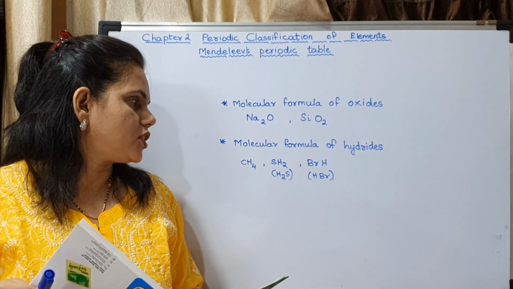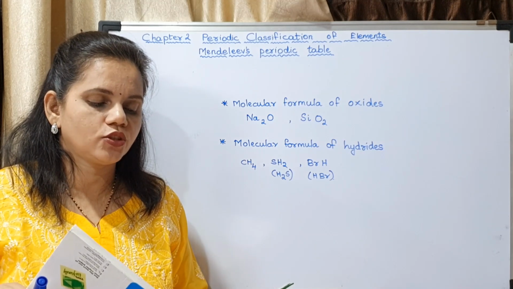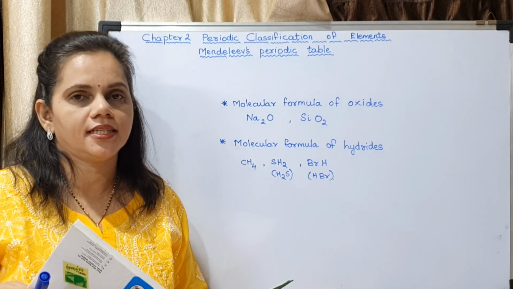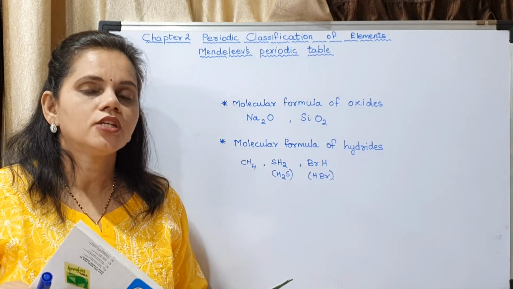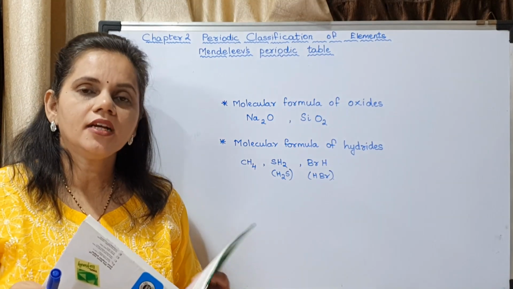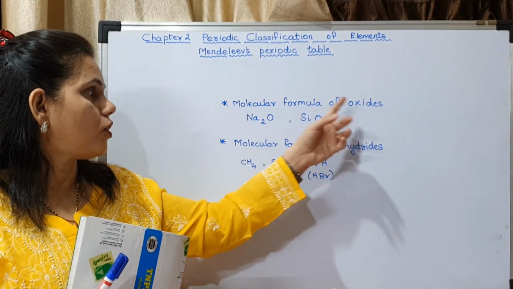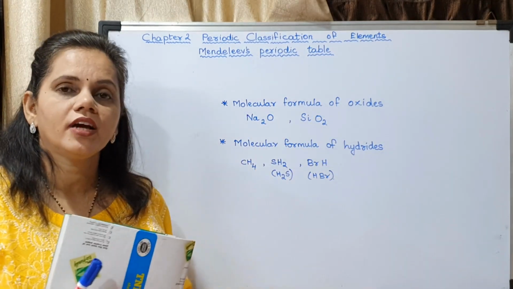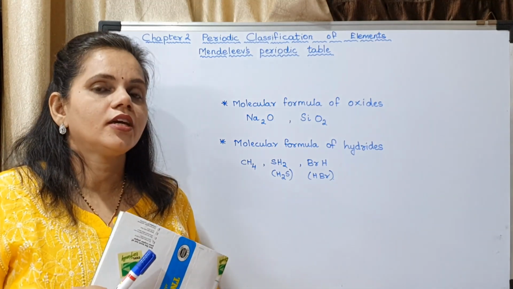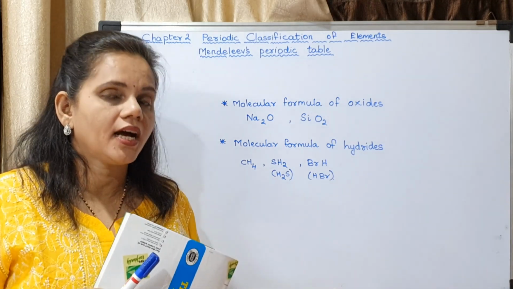Now Br and H. You may see Br is in which group? It is in group 7. What is the general formula? It is RH. So it is BrH. Hope you have understood how to write the general formulas of oxides and of hydrides. So this is the homework for today. Hope you are understanding. If you're having any doubts, you may ask.